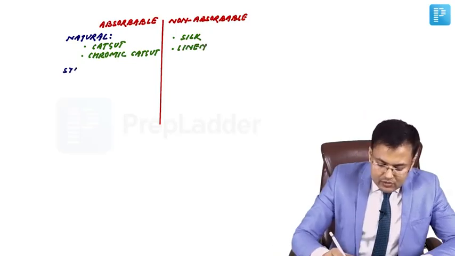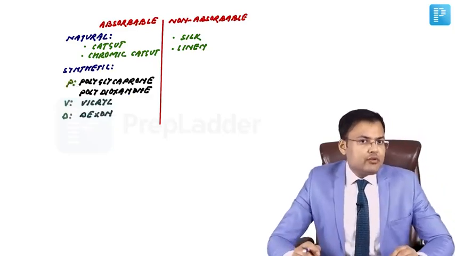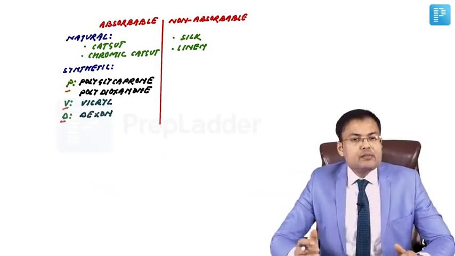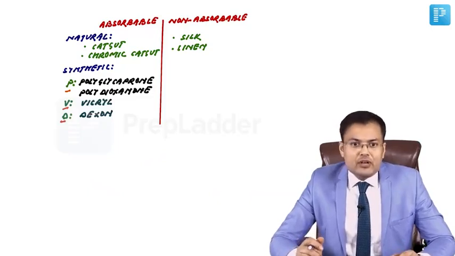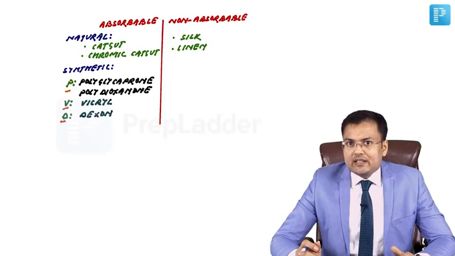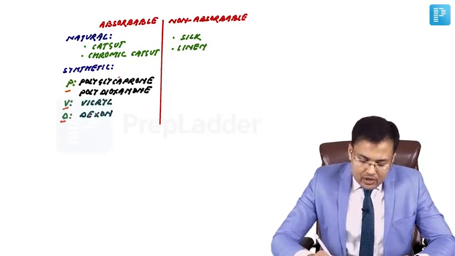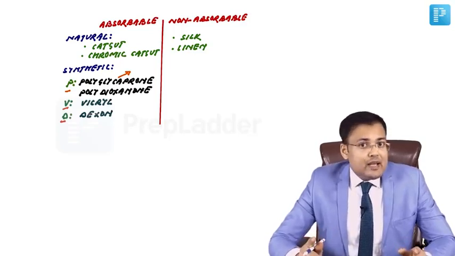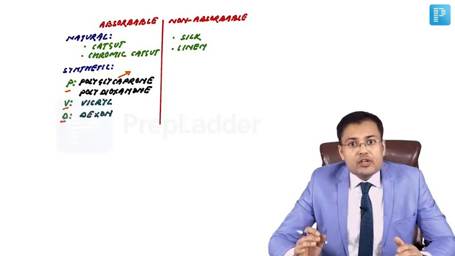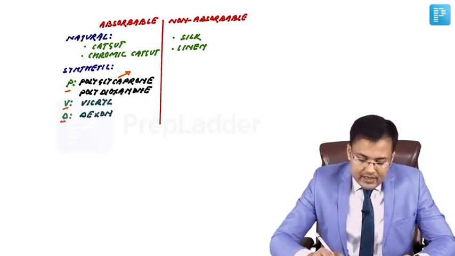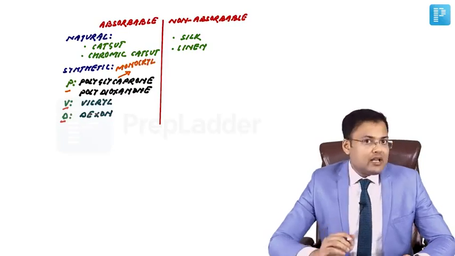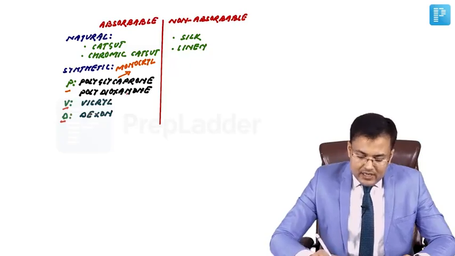Now the synthetic sutures. First, synthetic absorbable sutures. It's easy to remember the synthetic absorbable sutures, and the mnemonic is PVD. P means polyglycaprone, polydioxanone. V means Vicryl, D means Dexon. What are the other names of these sutures? Polyglycaprone, the other name is Monocryl, and this question was asked: which suture is used for subcuticular suturing? It's the Monocryl.